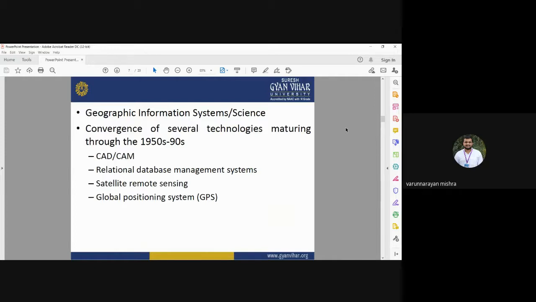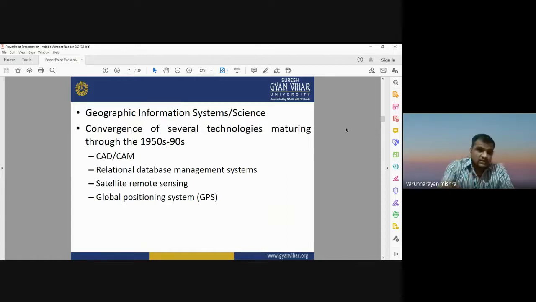And GPS, global positioning system, is very important for getting the accurate location on the earth surface. It helps you to find the real world coordinates of any object. So geographical information system also needs these technologies: CAD, RDBMS, satellite remote sensing, and global positioning system.